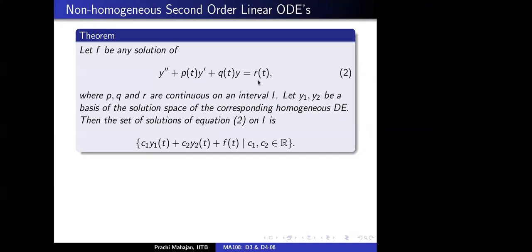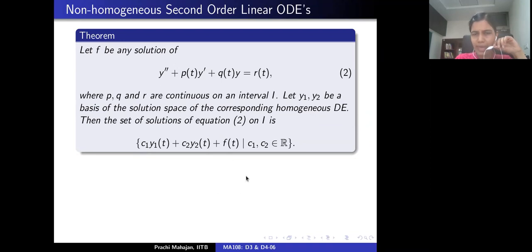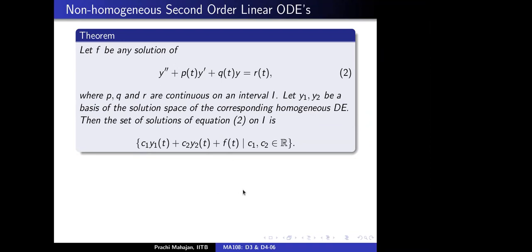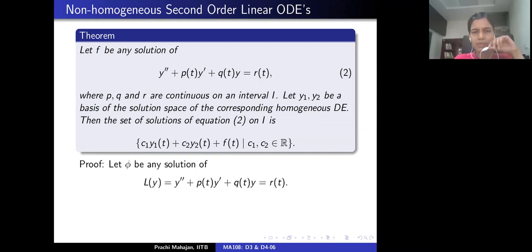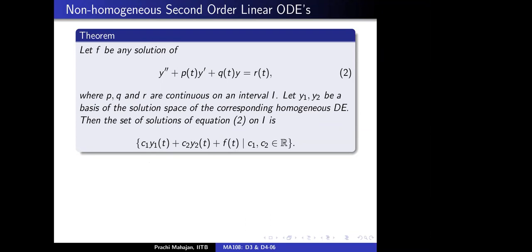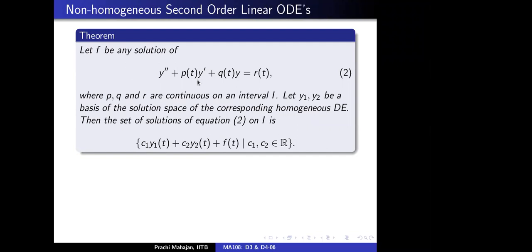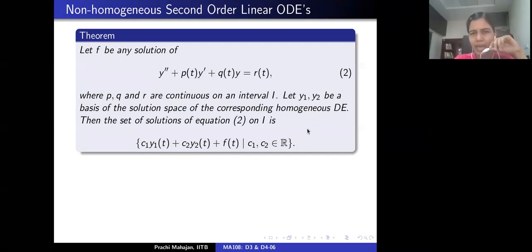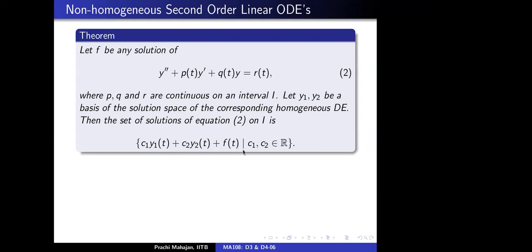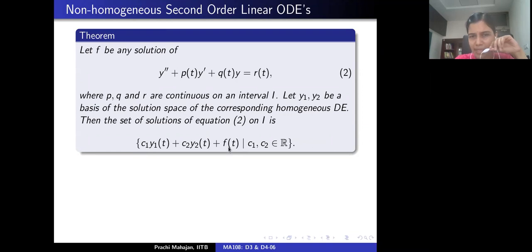Ma'am, we can also put a constant in front of f, right? Let's see as we discuss the proof what happens. Y1 and y2 are independent. There is no information about f. F is any particular solution of the non-homogeneous differential equation. Nothing is known about linear independence with y1 and y2, and it's not required. We'll see whether this question makes sense or not.